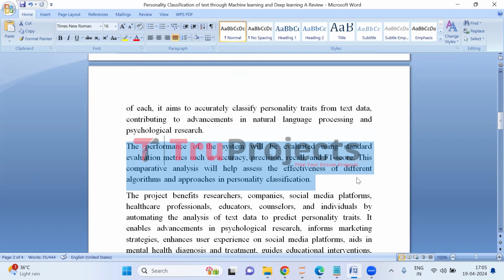By comparing these scores across different algorithms and approaches, we can determine which methods are most effective for personality classification. This analysis helps identify the strengths and weaknesses of each technique, guiding future improvements and research directions.